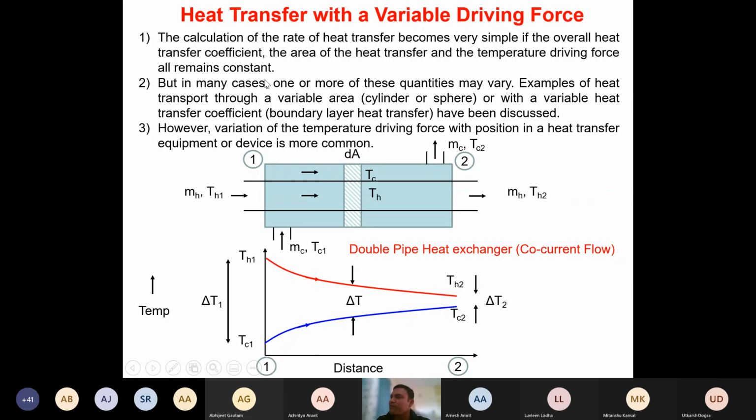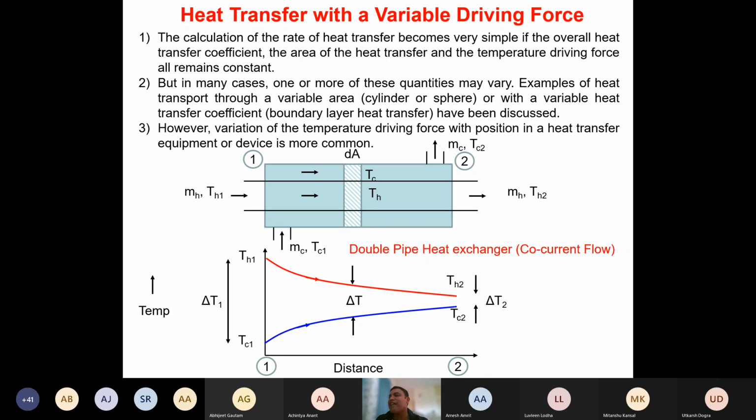In that case, heat transfer becomes very simple, isn't it? Then you can write down hA delta T. That's it. Yes or no? The amount of heat transferred can be given by Newton's law of cooling directly as hA delta T, isn't it? Where h is the average heat transfer coefficient, which is not changing. Overall heat transfer coefficient is not changing, area A is also not changing, and delta T is also not changing.